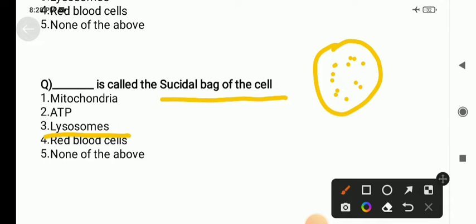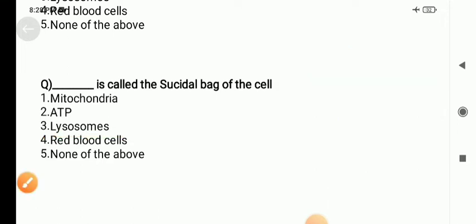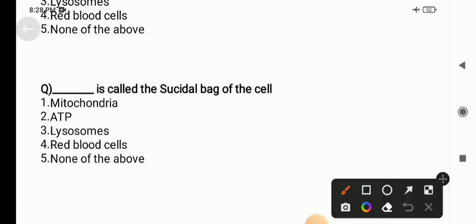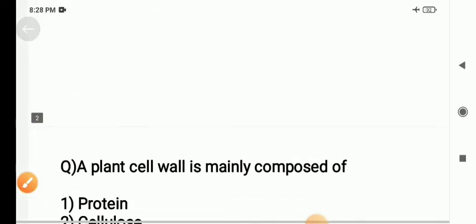So what happens? The lysosome bursts and its matrix contains many enzymes, and these enzymes eat the cell itself. This is why lysosome is known as the suicidal bag of the cell. Okay, coming to the next question.